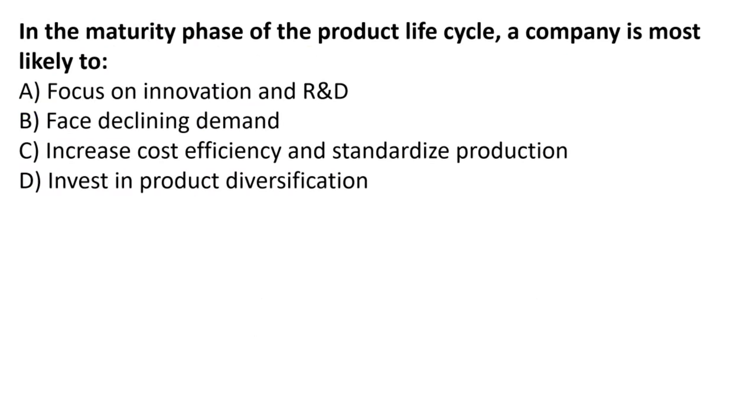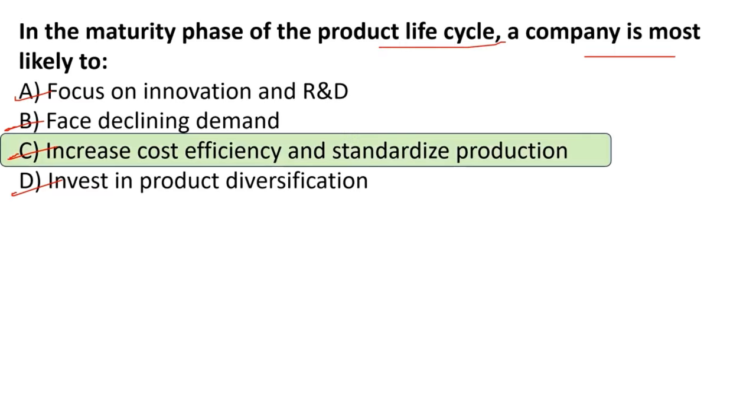Next, in the maturity phase of the product life cycle, a company is most likely to focus on: A, innovation and research and development, B, face declining demand, C, increase cost efficiency and standardize production, or D, invest in product diversification. So the right answer is option C, increase cost efficiency and standardize production. In a product life cycle, when the maturity phase is there, companies are most likely to increase cost efficiency and standardize production.